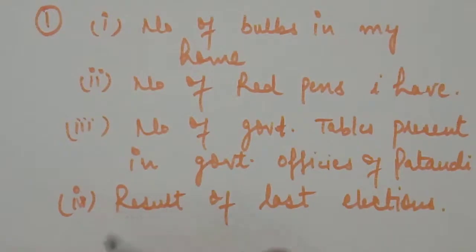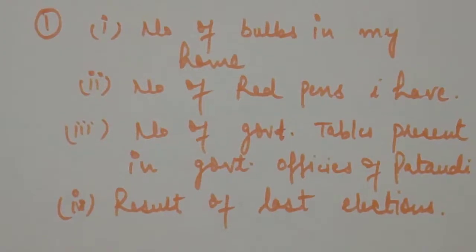Now the second part of the question is, classify the data in question number 1 above as primary or secondary. You know it very well that primary data means collected by oneself with a definite objective, being physically present there. And secondary data is when the information is not gathered by oneself personally; when we use already collected data from any other source, we call it secondary data.